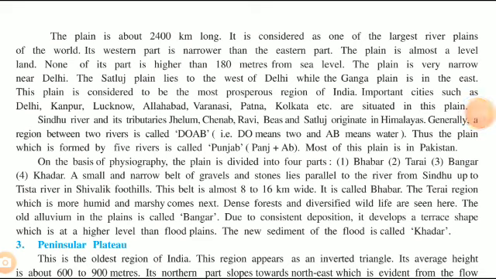So this plain is 2400 kilometers long, and large river plains are formed in this region because of the alluvium deposited from rivers like Ganga, Yamuna, and other rivers. The plain is quite narrow near Delhi, and the Satluj plain lies to the west of Delhi, while the Ganga plain is in the east.